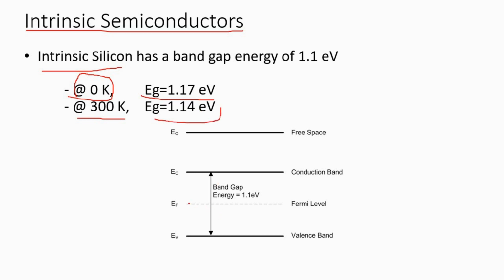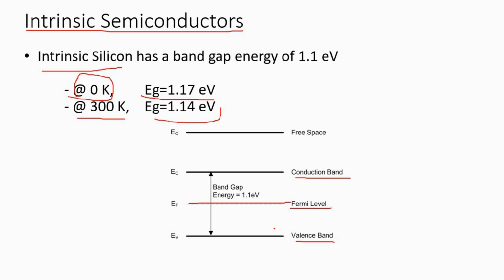Your Fermi level is in between there, and this is your valence band, and this is your conduction band. When you give sufficient energy, the electron will jump from the valence band to the conduction band and start participating in making the device conducting. The Fermi level is in between these two levels. Now, this band gap is quite high, and normally it is not preferred. So we need some sort of doping, intentionally adding some impurity, so that this band gap can be lowered and the energy requirement can be overcome easily.